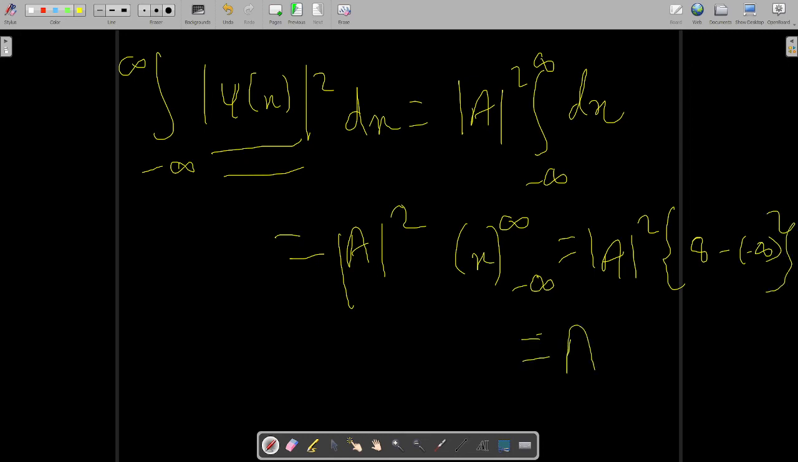So it will be mod a square multiplied by 2 times infinity. I should not say 2 times infinity, because it will be wrong: infinity minus minus infinity will in fact again be infinity. There is nothing called 2 infinity, it is infinity only. So it is basically not finite. So an infinite value has come.